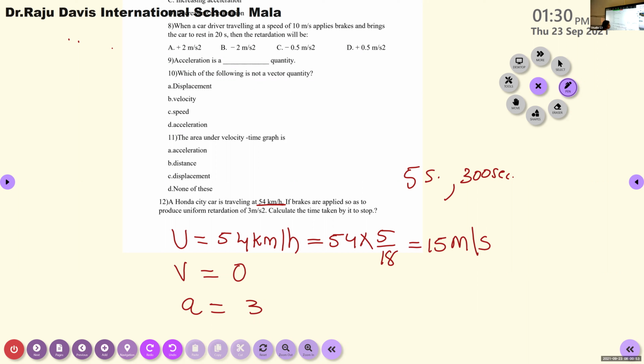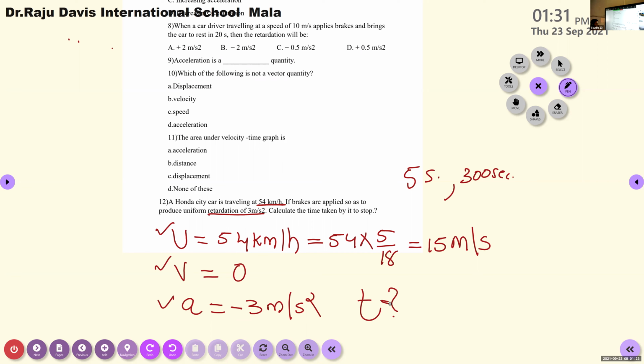Here the acceleration is 3 meter per second square. But here it is provided the retardation, so you must put a negative sign. So acceleration is equal to minus 3 meter per second square. Then what is the relation between initial velocity, final velocity, acceleration and time? Which equation of motion can we use here? Here we have U, V, A, and we need to calculate the time T.